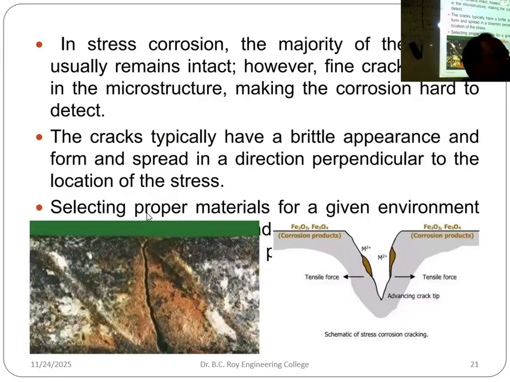By the way, if you try to fold it, but not folding totally, if you fold it fully it will break. If I halfway fold it and leave it, and that is done continuously over a long time, sometime it will break. Sometimes you use this principle. You don't have scissors with you or you have a wire, you want to cut it. So you fold it again and again and again, and cut it. So that is a practical example of stress corrosion. You are giving stress more and more so that it breaks.